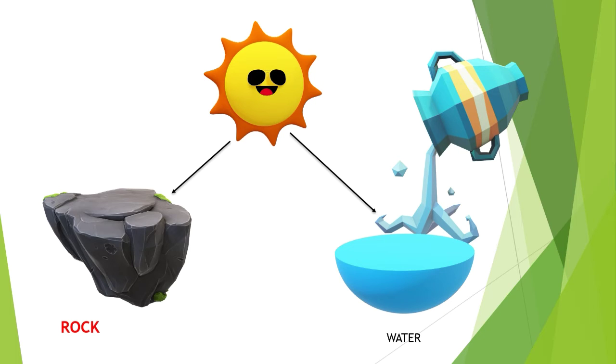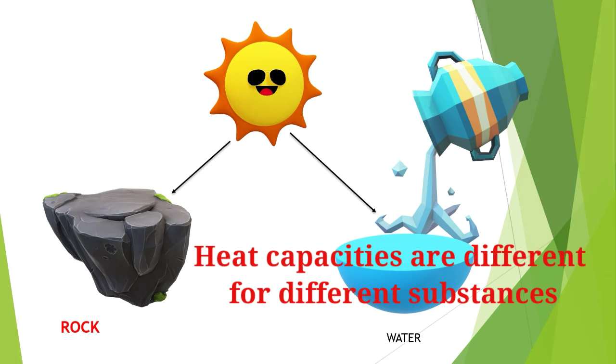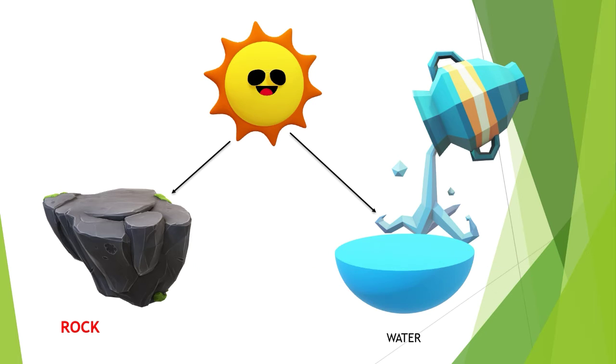Touch the stone with one hand and the water with the other hand. You can observe that the stone is hotter than the water. So the heat capacities are different for different substances. That is thermal capacity. This is the best example to show what thermal capacity is.